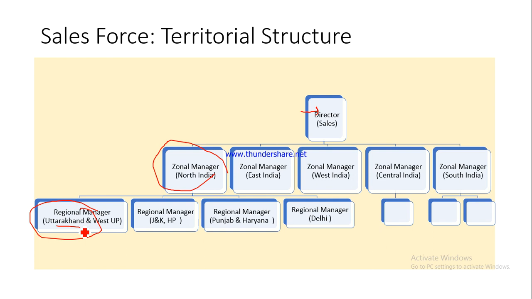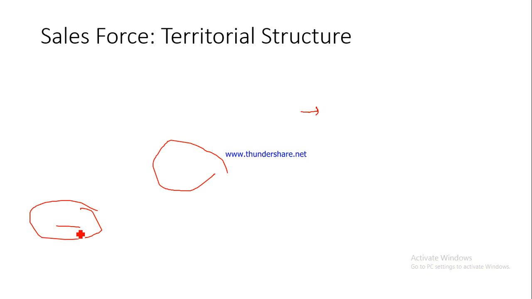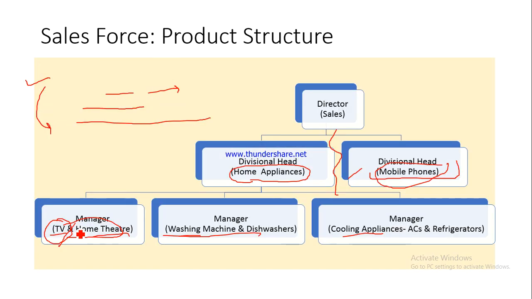This is fine, and plus he would be selling to all customer groups and he would be selling all kind of product lines. Contrast this with what happened a little while ago, product structure. So for example, if a particular manager is taking care of TV, he would be responsible for selling TV in Rudapur also, and there would be some other person who would be dealing with washing machines being sold in Rudapur, right? So there would be two different persons selling television and washing machines in Rudapur, right?